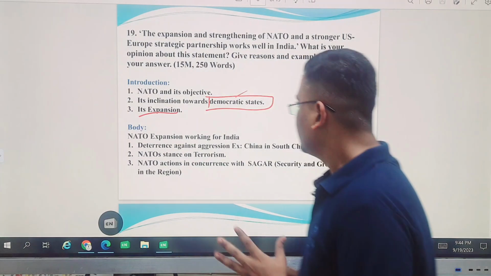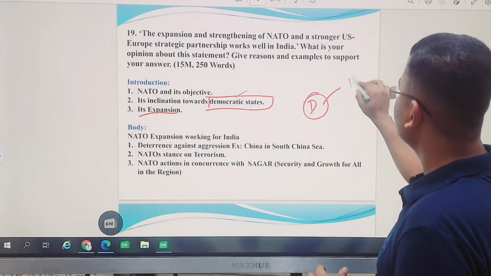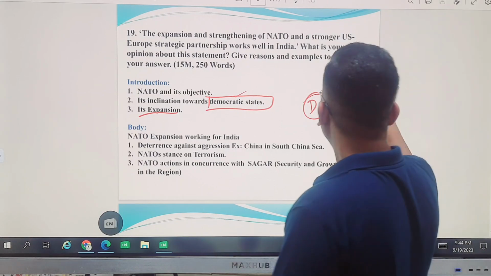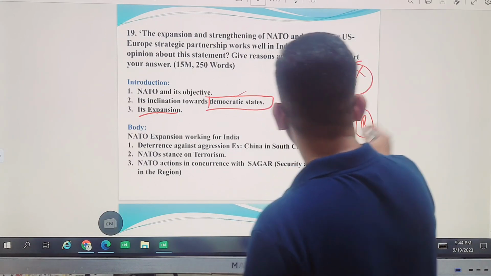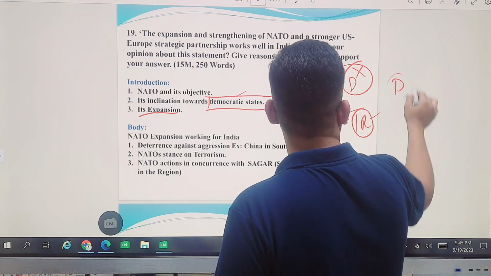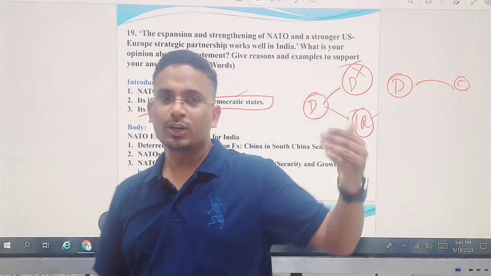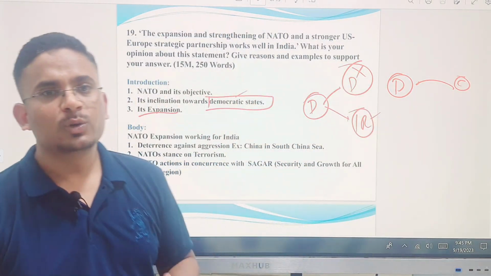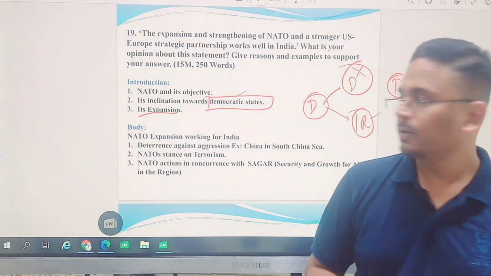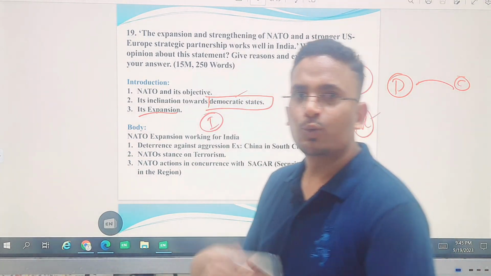I mean, the democracy in India can come under threat by two things. One is domestic, and another one is internationally related things. The domestic thing I am not focusing on. The international thing we are focusing. For example, India is a democratic state. Any communist country attacks India, don't you think NATO will come and help us? So if NATO is well expanded in the region of communist people, don't you think India is going to have a safer side when it comes to war?